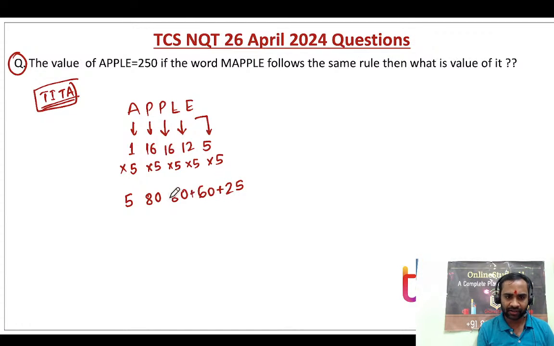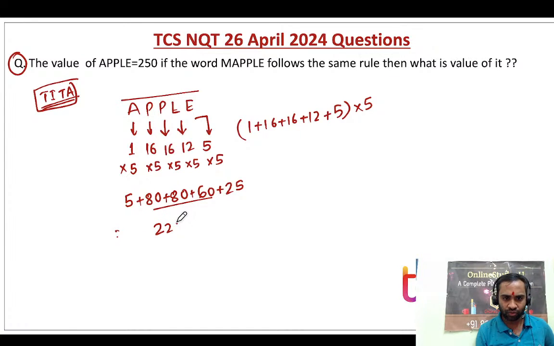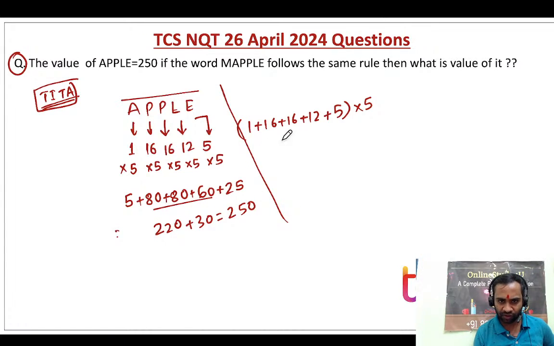Or what you can do, write down the positions: 1 plus 16 plus 16 plus 12 plus 5, and then multiply by 5. So it will be 160, 220, 220 plus 30, it is nothing but 250, right? And this also, if you see, 32, 33 and 17, 50 into 5 is equal to 250, right?